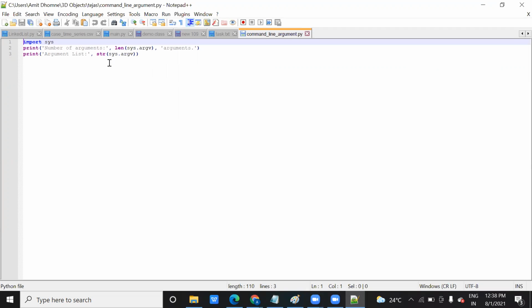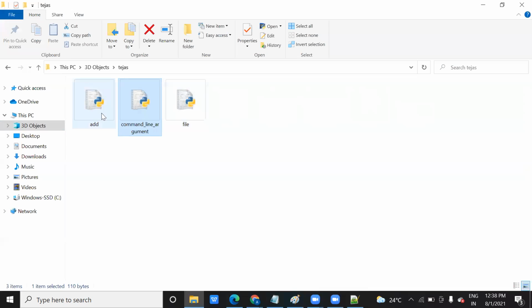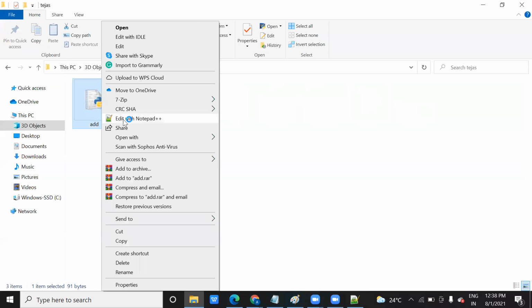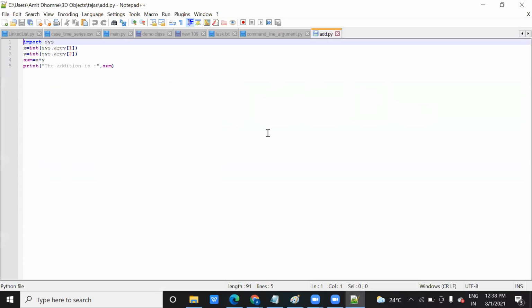For that you need to call the sys library. In that sys library you need to pass argv, which means a variable number of arguments you need to work on in that code. Okay, I am going to show you multiple examples, not a single one, and I will teach how this works. Like you can see here, import sys, sys.argv, let me run this and show you.